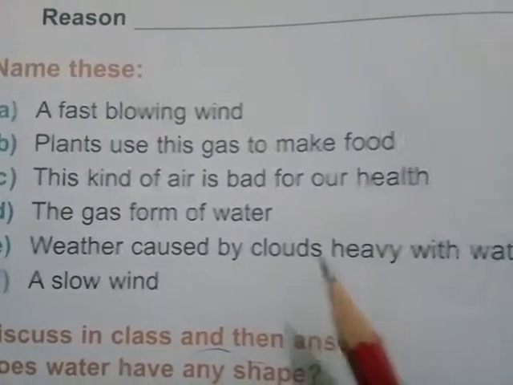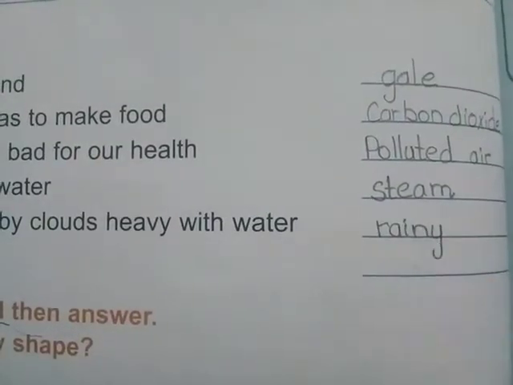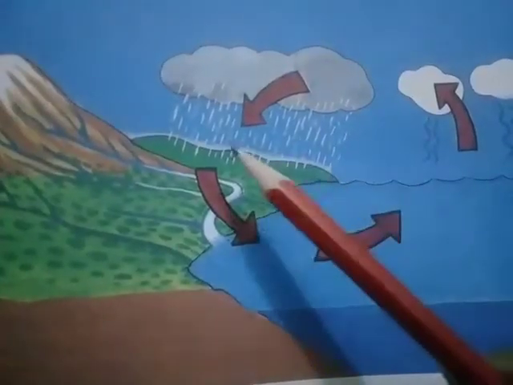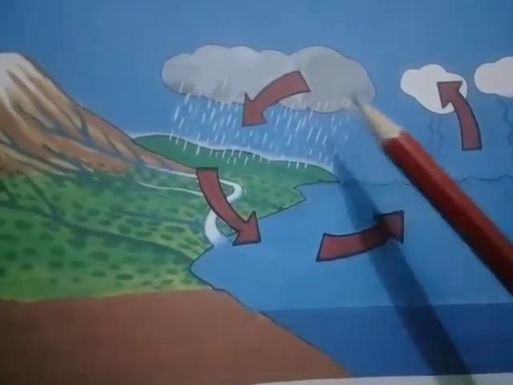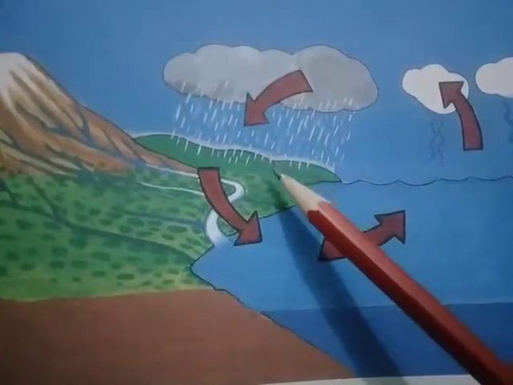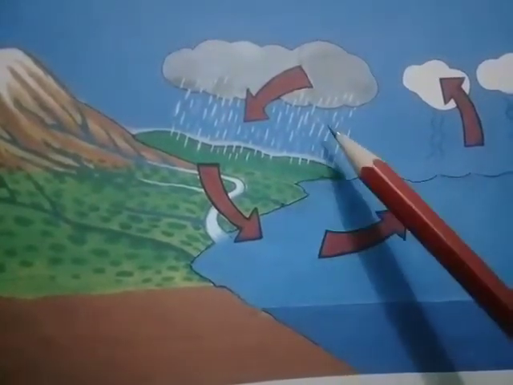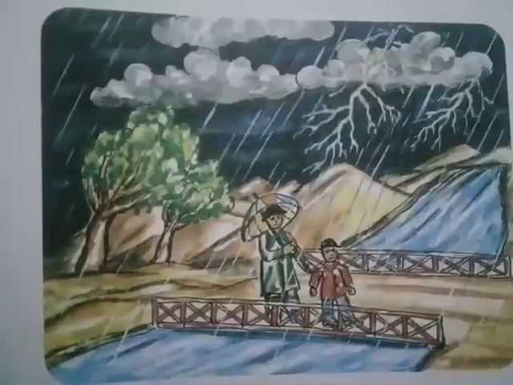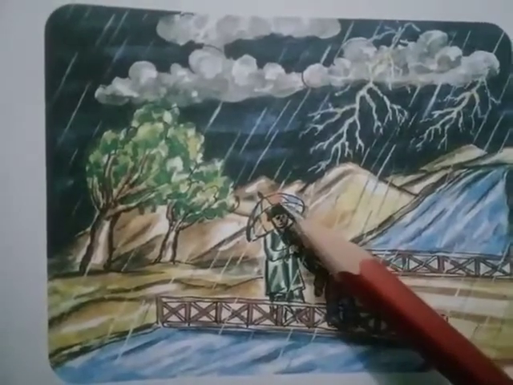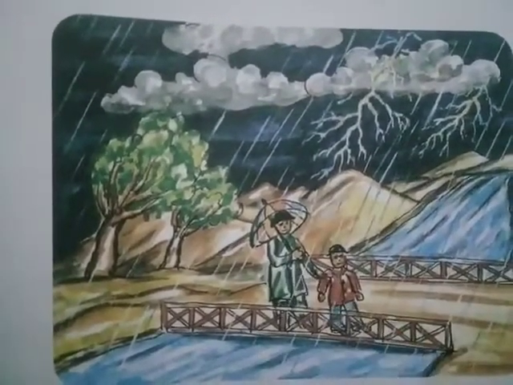The fifth statement is weather caused by clouds heavy with water are called rainy. Clouds are drops of water that are formed on dust particles. Sometimes these tiny drops of water join to form large drops. When the drops get heavy enough, they may fall as rain. So, the weather caused by clouds heavy with water becomes rainy.